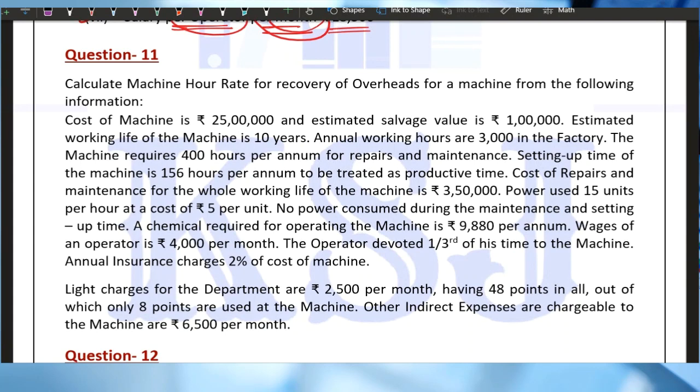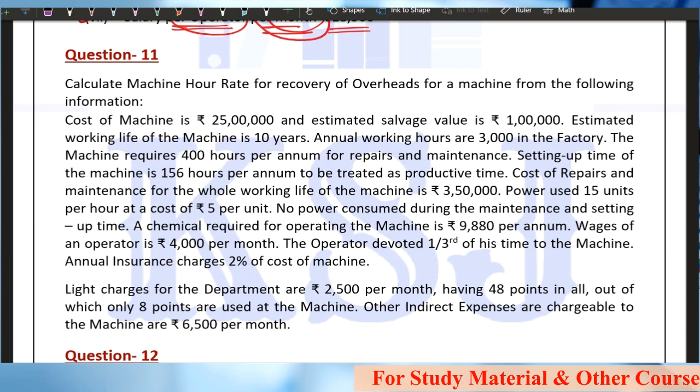So guys, let's continue with our discussion on overhead costing, and what we have been discussing is the machine hour rate. We have been doing the practical problems on machine hour rate, right? And in this lecture we are going to wind up this topic now. This is the last lecture for machine hour rate. We'll be doing two practical sums, question number 11 and question number 12.